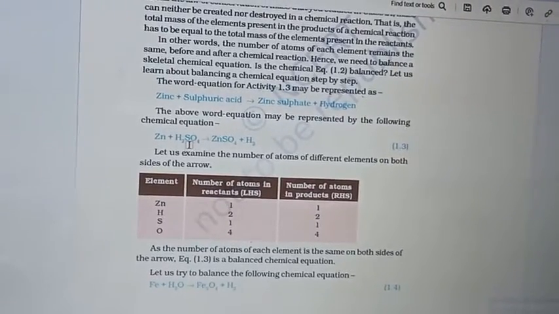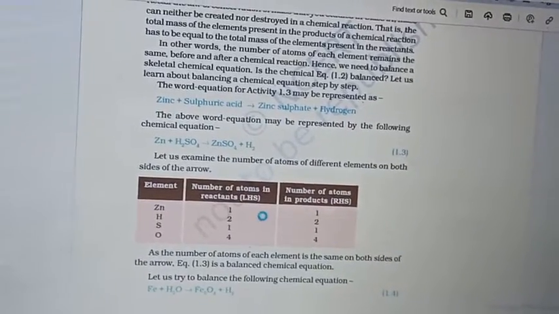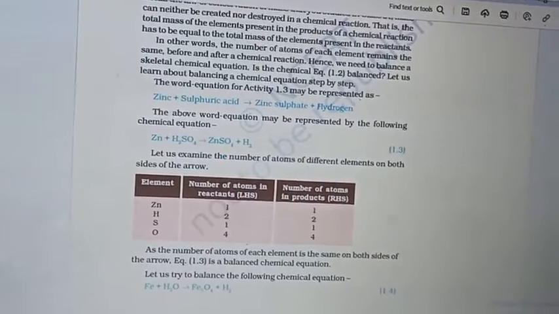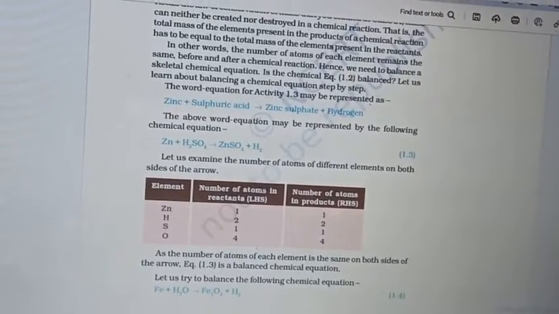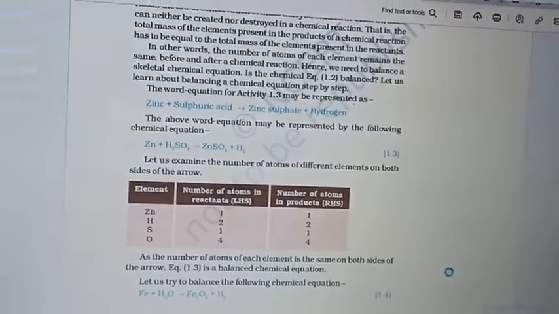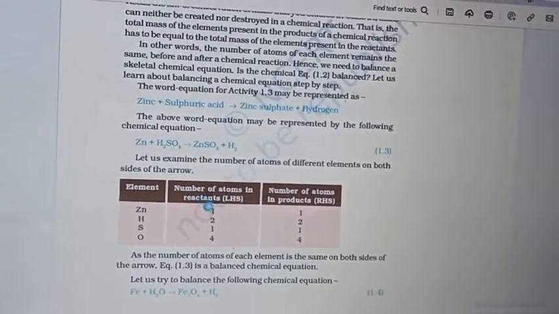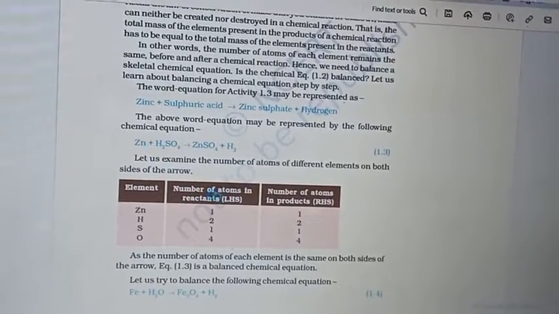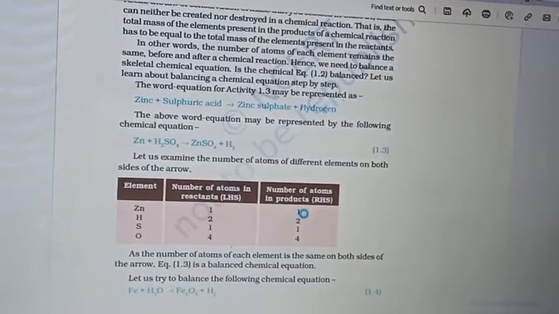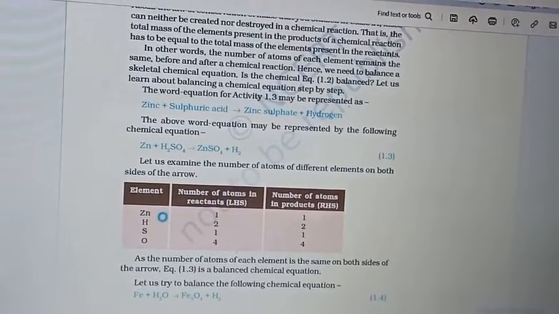So let us examine the number of atoms on both sides, the reactant side, the left hand side, and the product side, the right hand side. Here we can see that on the reactant side the zinc atom is 1, and on the product side, the right hand side, the zinc atom is also 1.